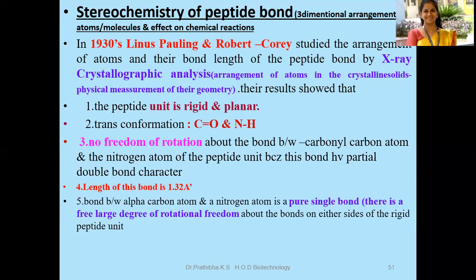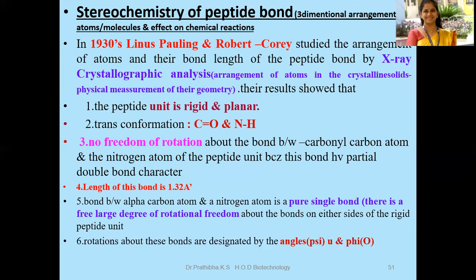The bond between the alpha carbon atom and the nitrogen atom is a pure single bond. There is a large degree of rotational freedom about the bonds on either side of the rigid peptide bond. It means in the center the C=O NH bond will be there, and on either side of it we can see a large degree of rotational freedom and the presence of pure single bonds.